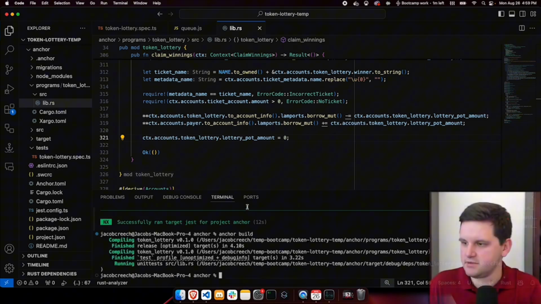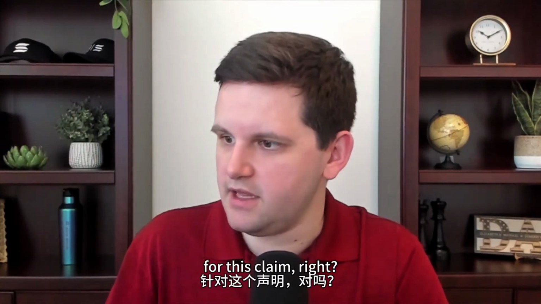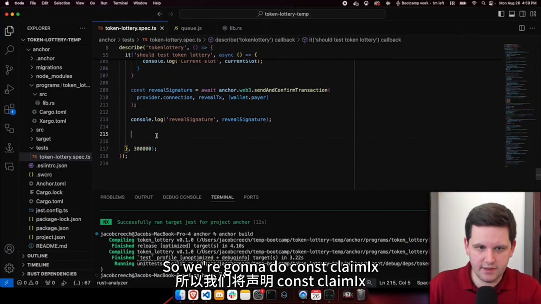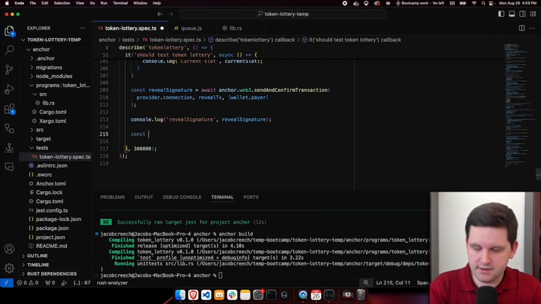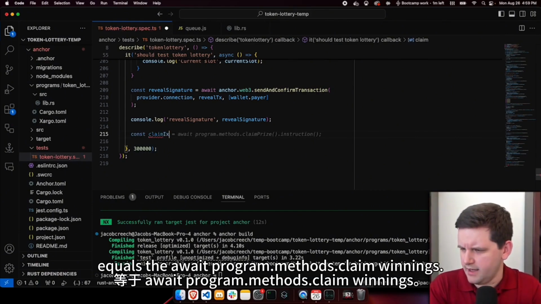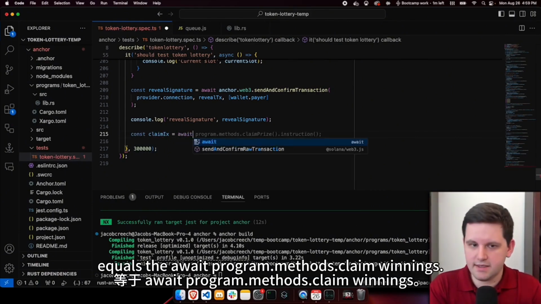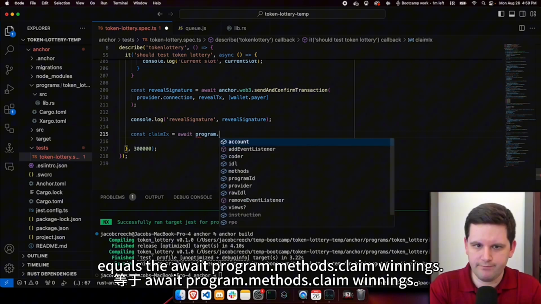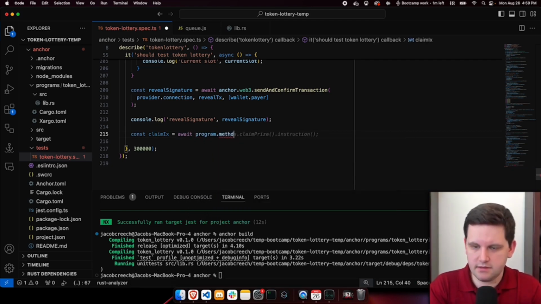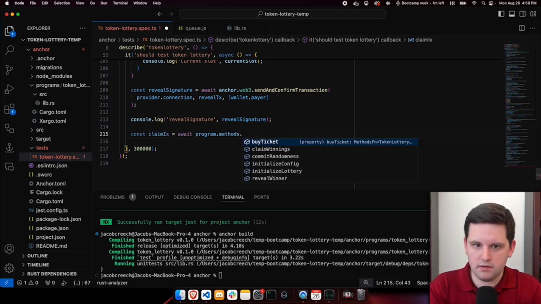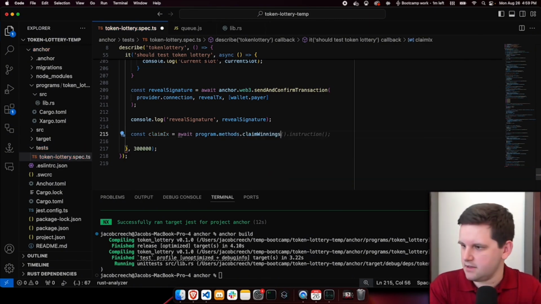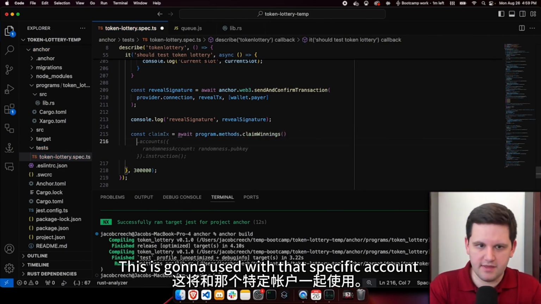All right, awesome. It built. Now we have to actually write the test for this claim. All right, let's just write this test real quick. So we're going to do const claim ix equals the await program dot methods dot claim winnings. This is going to be used with that specific account.